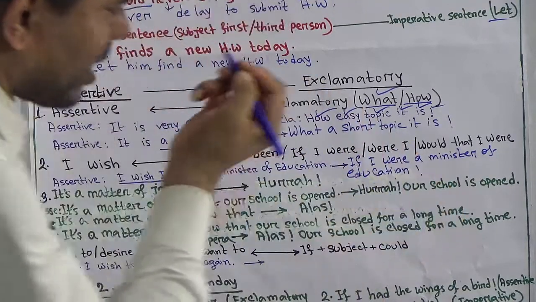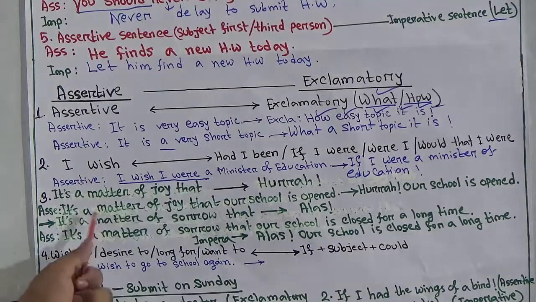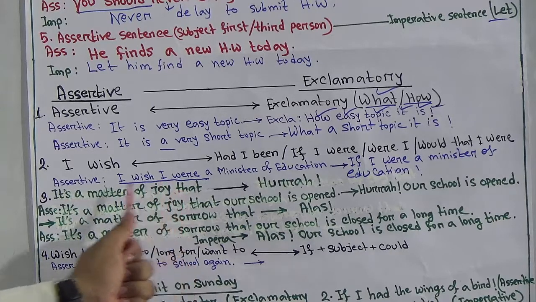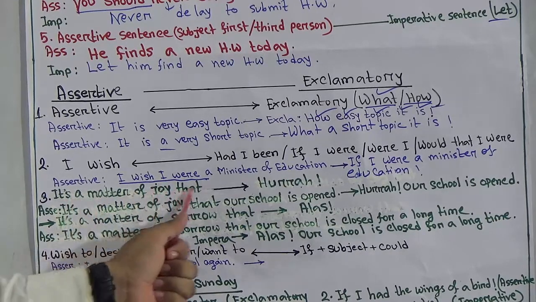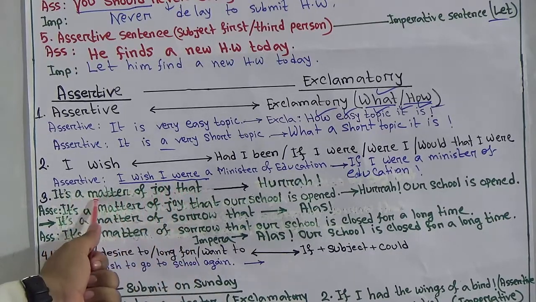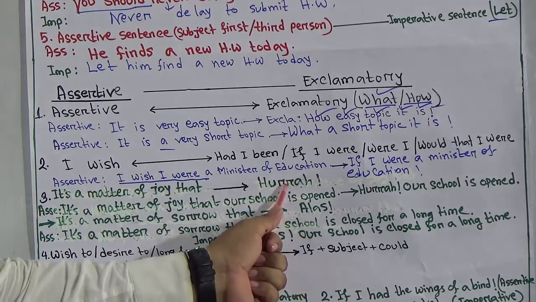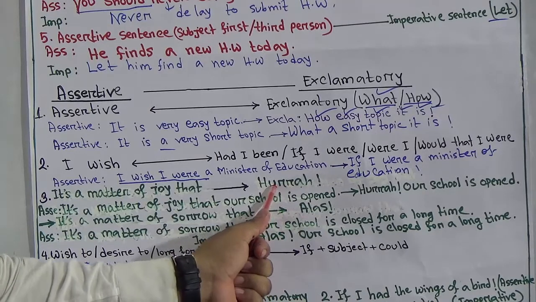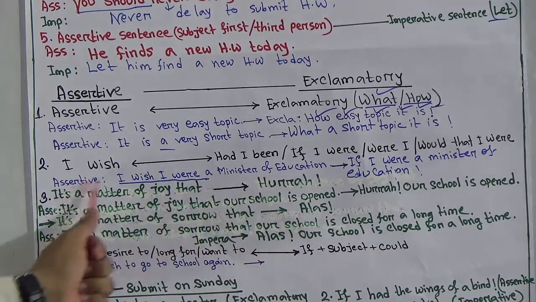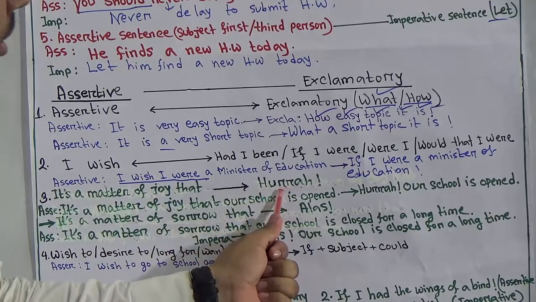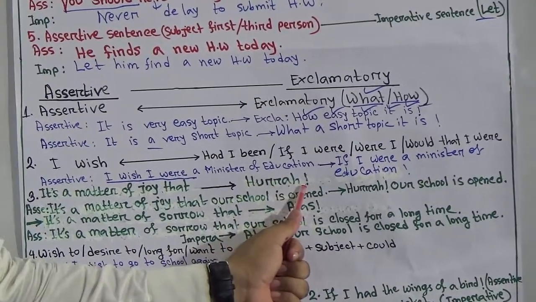Finally, give an exclamatory sign. Okay, next one. Number 3: It's a matter of joy. These words will be replaced only by one word, that is "hooray." When there is good news or surprising news, that type of phrasing will be changed by only one word, which is "hooray," and give an exclamatory sign.